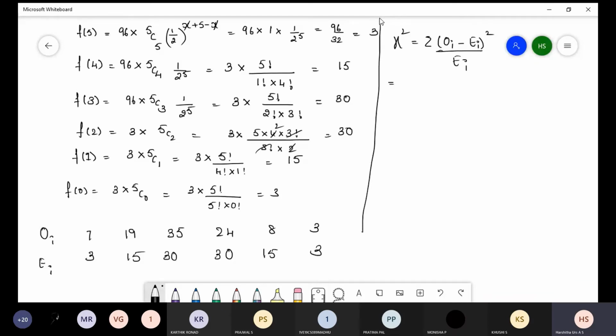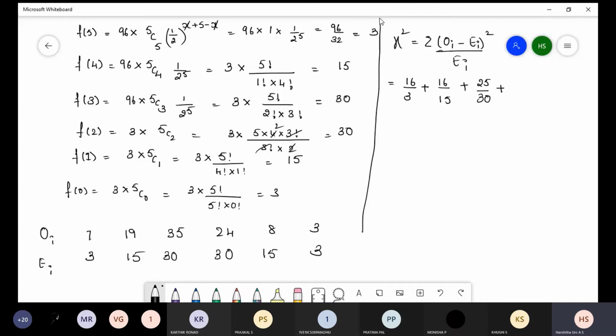So first, 7 minus 3, 4. 4 whole square means 16, divided by 3, plus 19 minus 15, 4 square is 16, divided by 15, plus 35 minus 30, 5. 5 whole square means 25, divided by 30, plus 24 minus 30, minus 6.